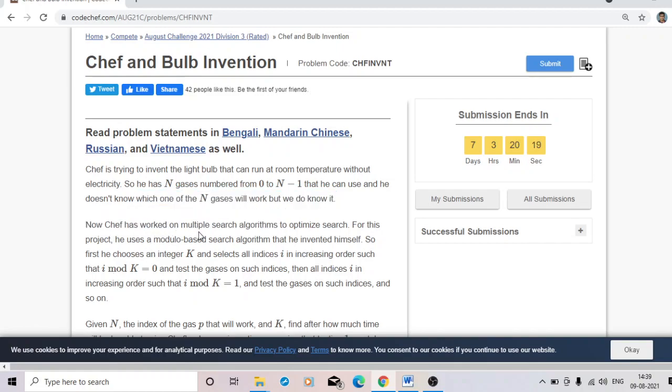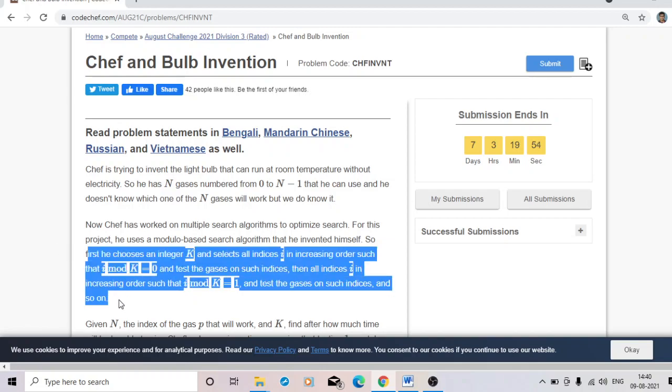Now Safe invents an algorithm of his own. At first he chooses an integer k and selects all indices i in increasing order such that i mod k equals 0 and tests the gases at those indices, then all indices i in increasing order such that i mod k equals 1 and tests those gases, and so on. So in this algorithm we will check.